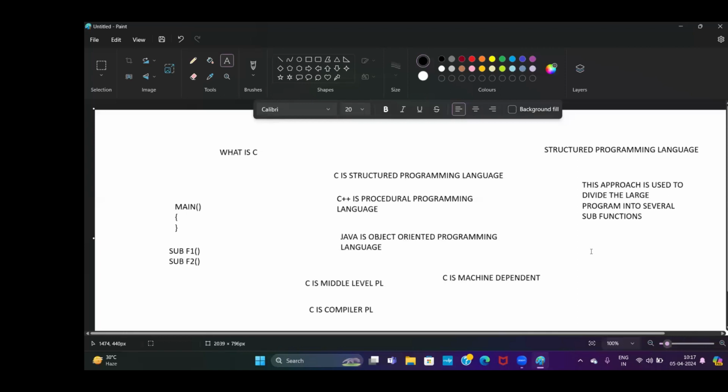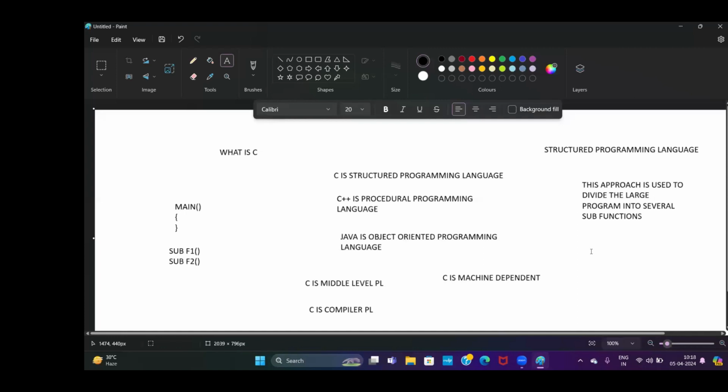Suppose whenever an interviewer asks you, what do you know about C? No need to mention C was developed by Dennis Ritchie in 1972. These are all old information. Simply you can say that C is a structured programming language. It is a middle level programming language. It is a compiler programming language. It is machine dependent. Then they will ask you, what is structured programming language?